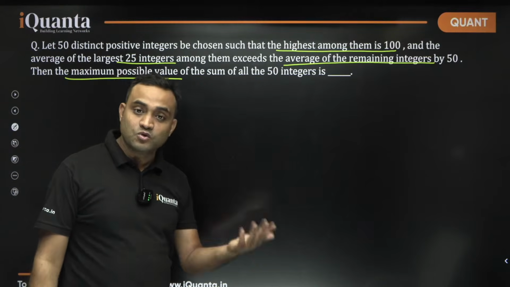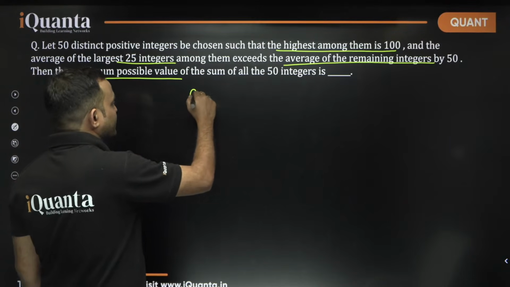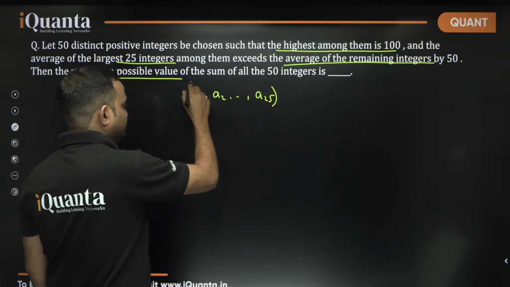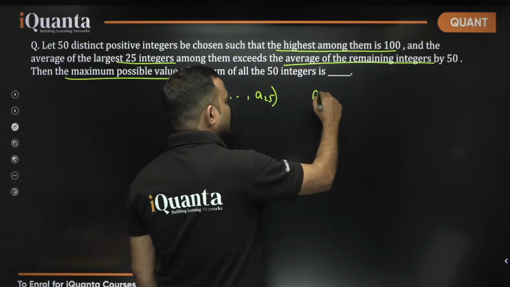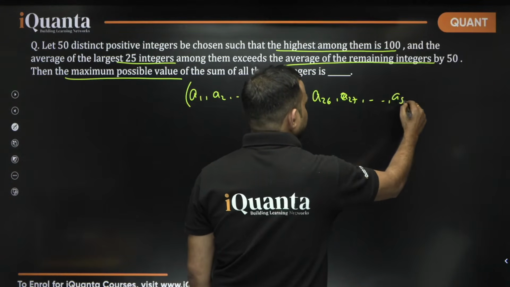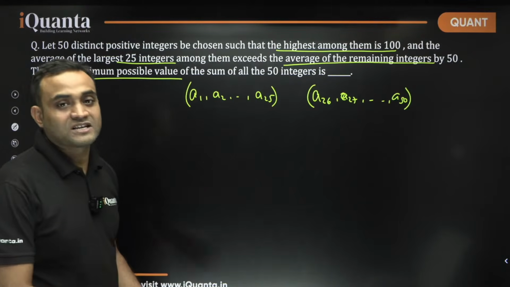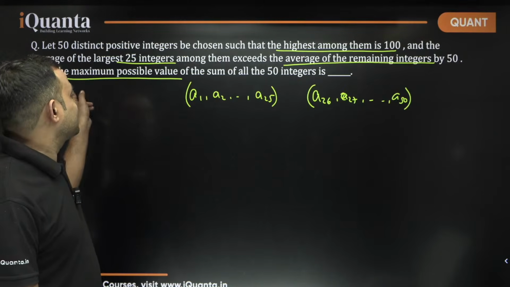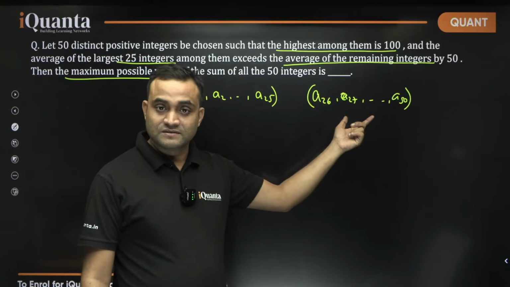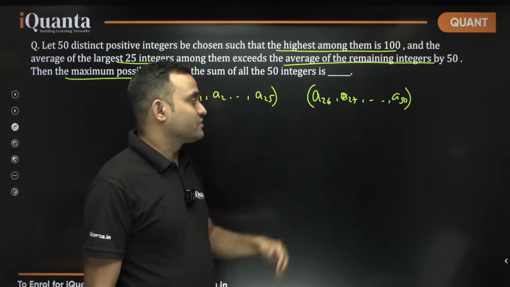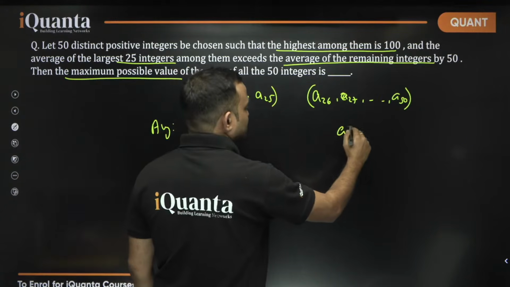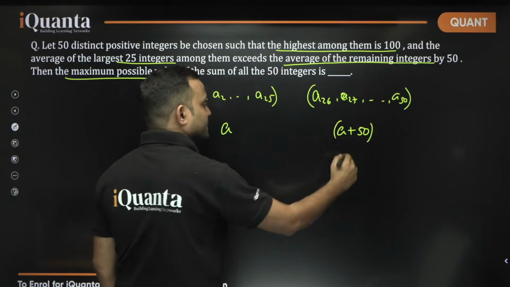So we have two groups of numbers. The least 25: A1, A2 till A25. Then A26, A27 till A50, these are the max 25. If I want to maximize the possible sum of values, what can we do? We need to maximize these, because if the average of the lower 25 is A, the average of the top 25 is A plus 50, correct?